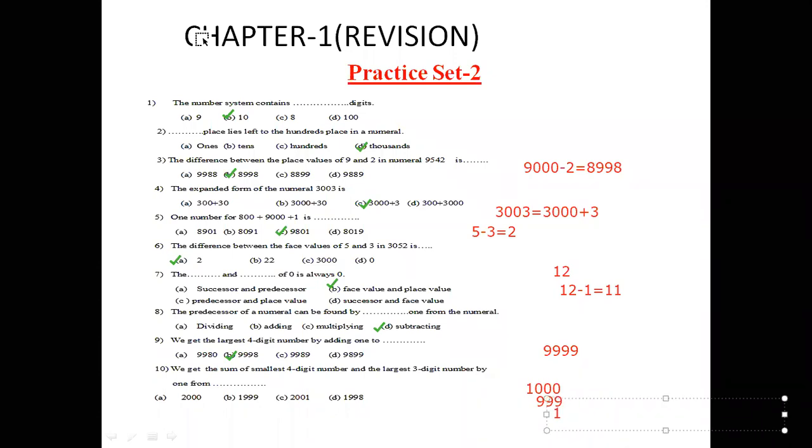Okay, children. When we add them, yes, add 1000 plus 999 plus 1. 999 plus 1 is equal to 1000. And now children, when we add them, we get 2000. Okay, in this way our answer will be 2000.